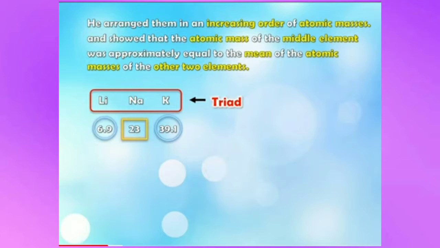For example, children, look here. The atomic mass of lithium is 6.9, that of sodium is 23 and potassium it is 39.1. So he arranged these elements in increasing order of their atomic masses. And he also showed that the atomic mass of the middle element would be equal to the mean of the atomic masses of the other two.